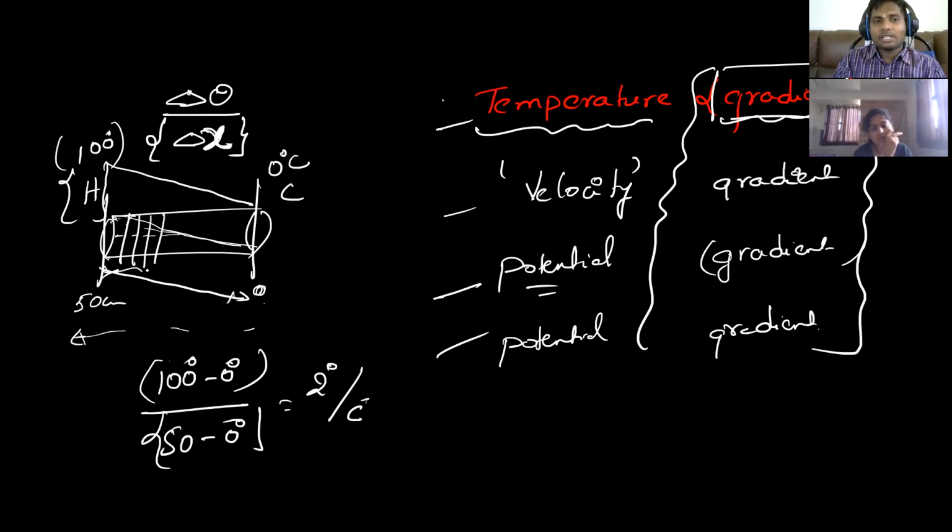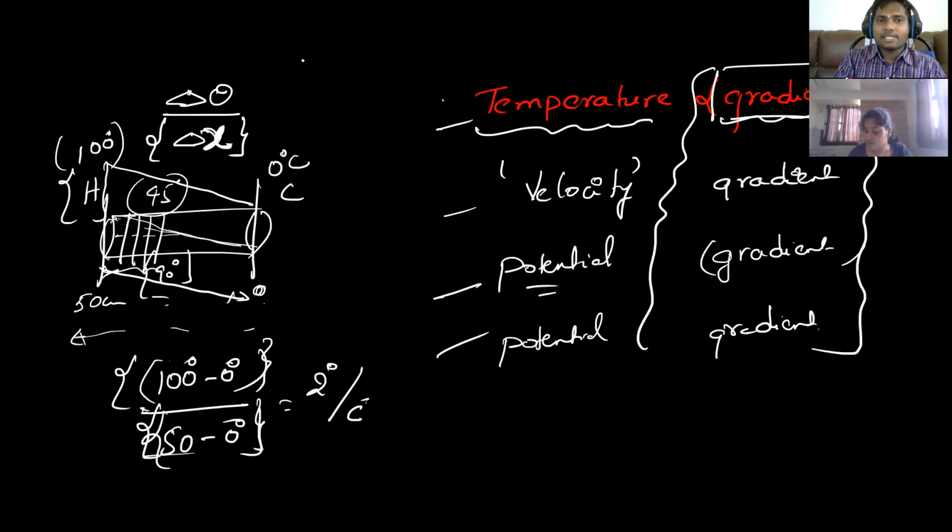5 centimeters down the line, that means at 45 centimeters, if you go, the drop will be 10 degrees. That means 90 degrees it will be there. Example I'm talking about, 100 to 10 degrees. So this is called temperature gradient. It is a ratio of temperature difference by length.